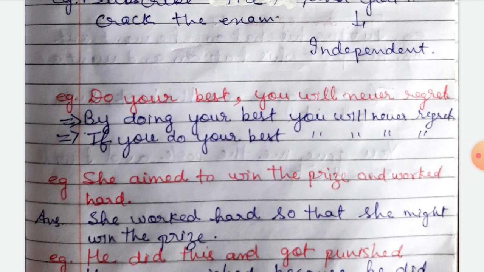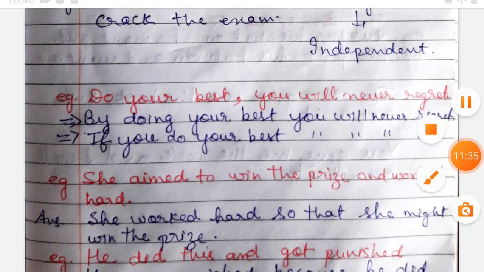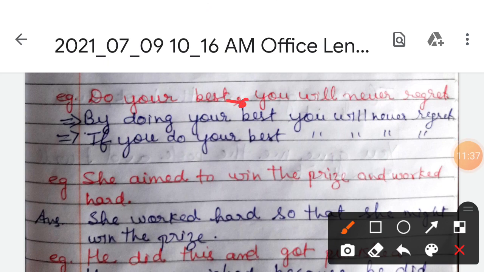Do your best, you will never regret. There is a comma there. So this is our compound sentence. Now we have to change compound into complex. By doing your best, you will never regret. Okay. Or how can you make complex? If you do your best, you will never regret. In this way you also can change. So we have changed compound into complex.